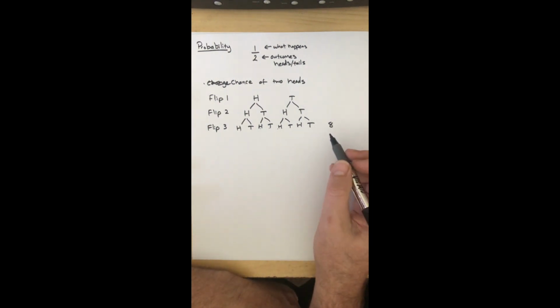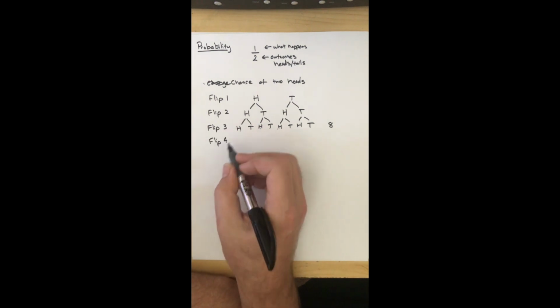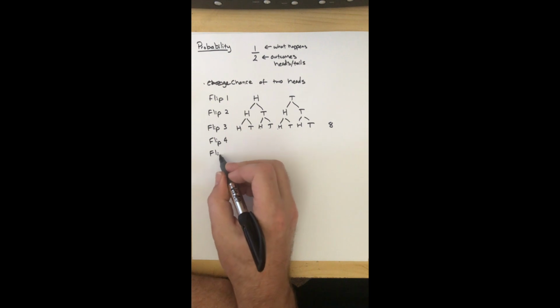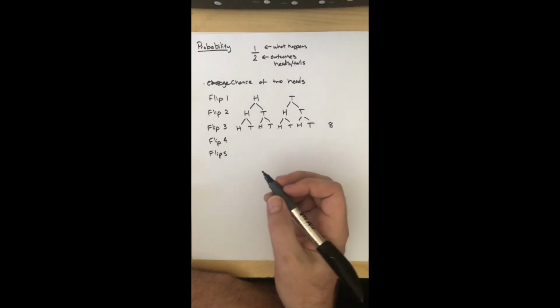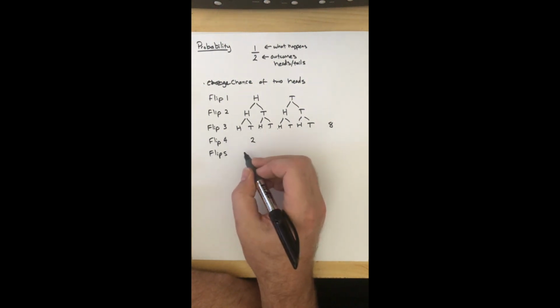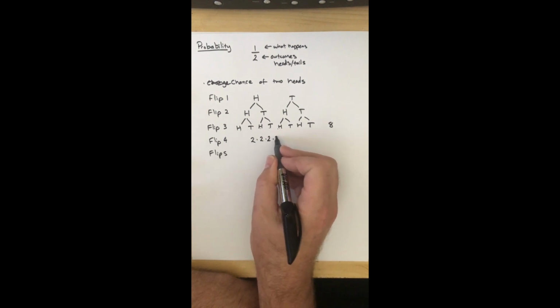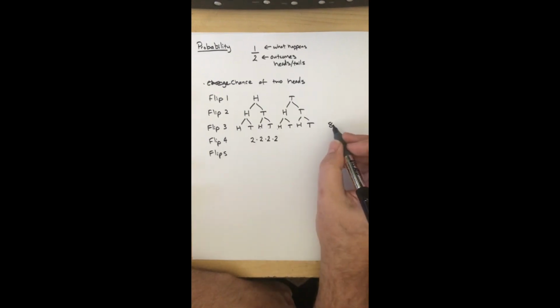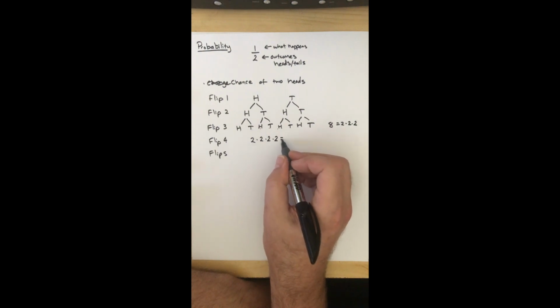I'm going to have to plan ahead a little bit more. Like if I wanted to do 4 flips, or I want to do 5 flips, that's a lot of drawing out just for a single problem. So the faster way is to think that each time you flip it, there's 2 possible outcomes. So 4 flips is 2 times 2 times 2 times 2. That's why up here where there's 3 flips, it's 2 times 2 times 2, which is 8. 2 times 2 is 4, times 2 is 8, and 8 times 2 is 16.